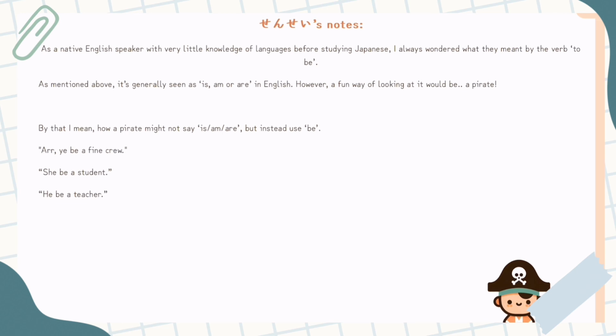That's what's happening here. So we conjugate it normally in English. We say he is a teacher. She is a student. You are a teacher, etc. In Japanese, they don't conjugate it. They just say he be a student, she be a teacher, etc. So that's what's happening here.